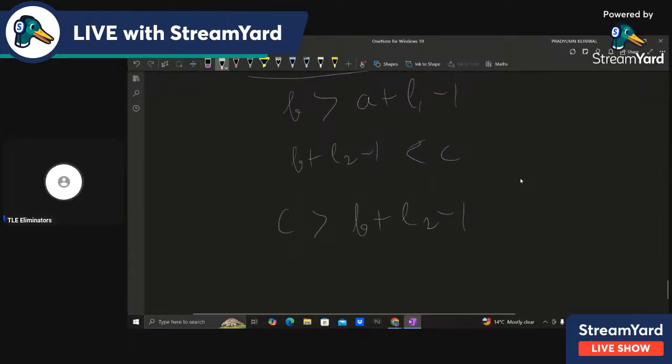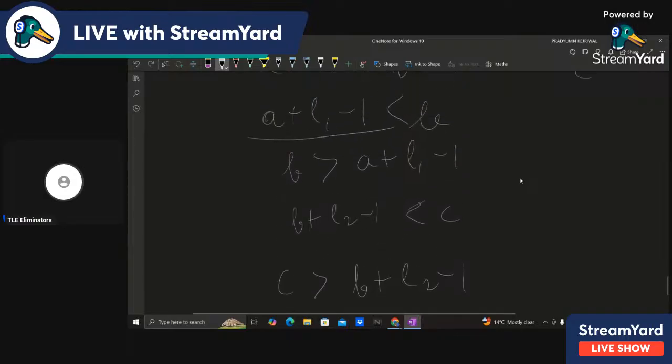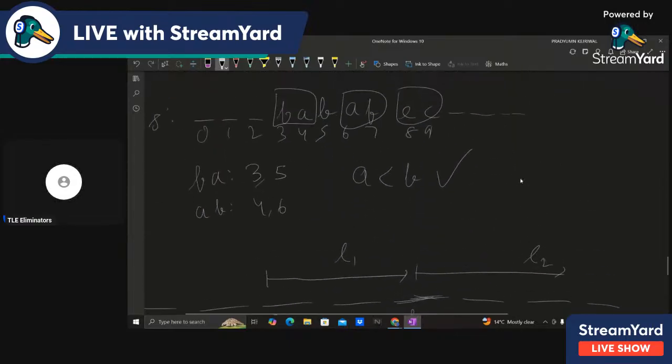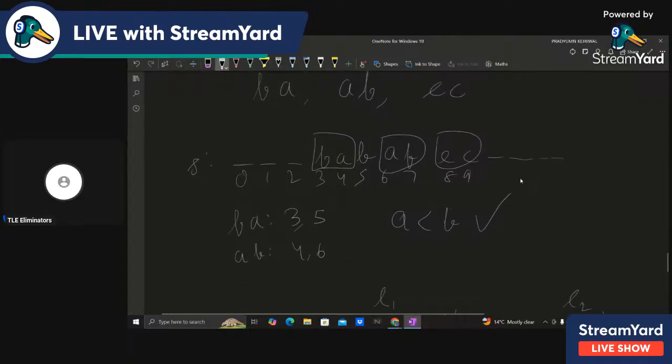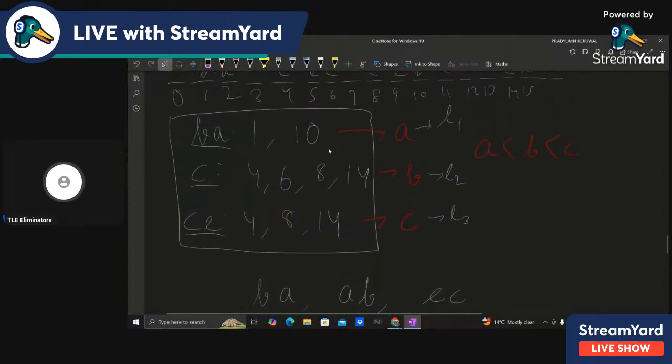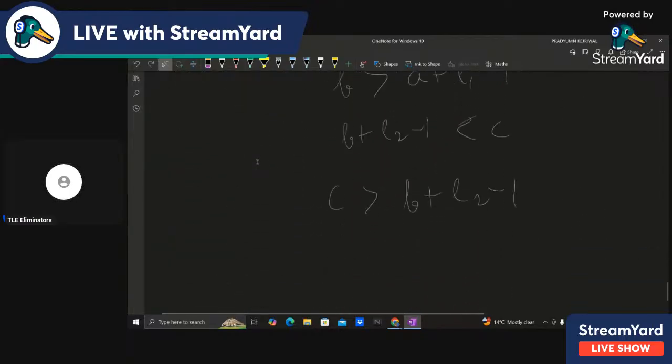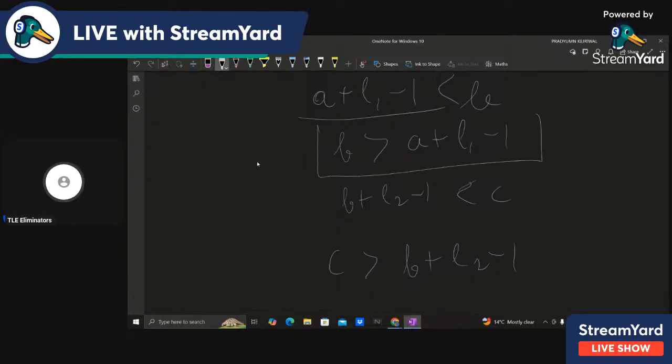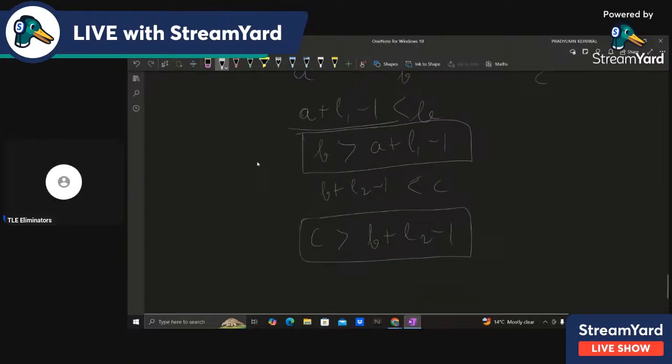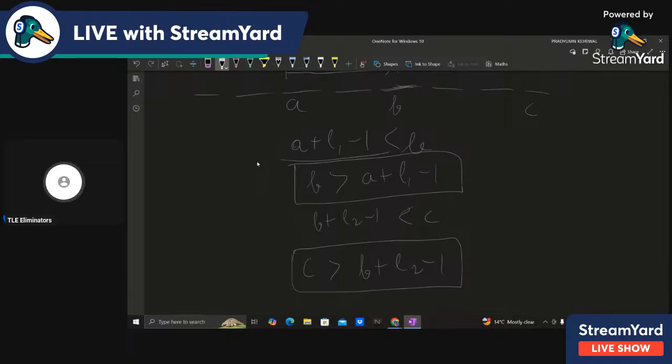So the question boils down to this: through that KMP function we have all the positions of those three strings, BA, C, and CE. We have all three positions, and we just have to choose three indices such that both of these conditions, this first condition and this second condition, are satisfied, right?